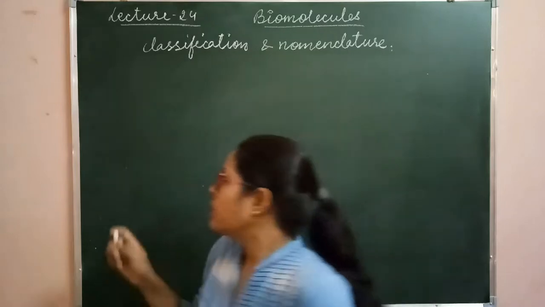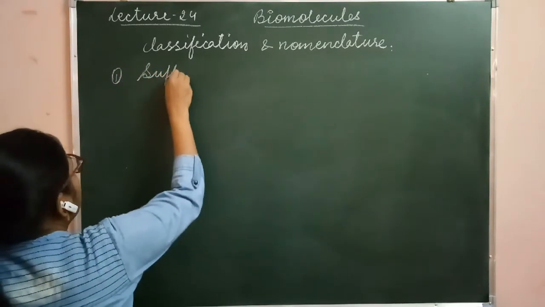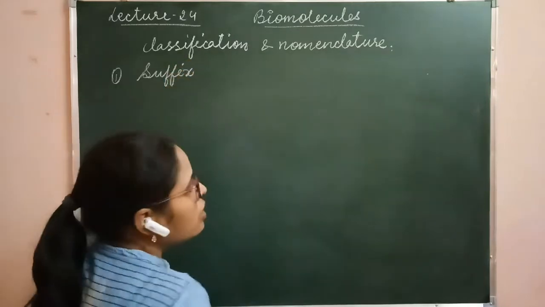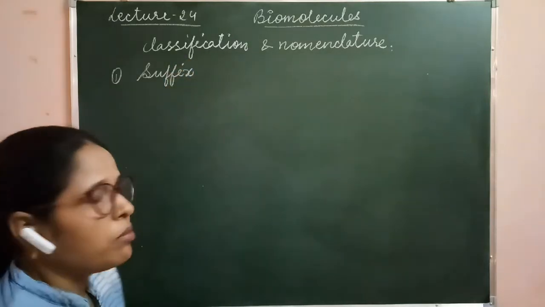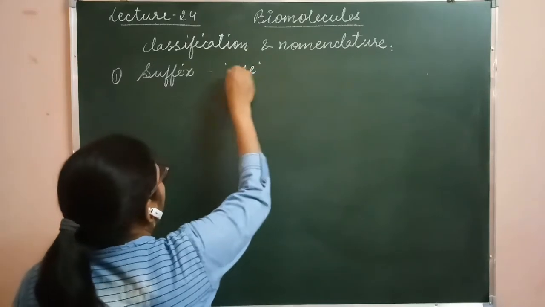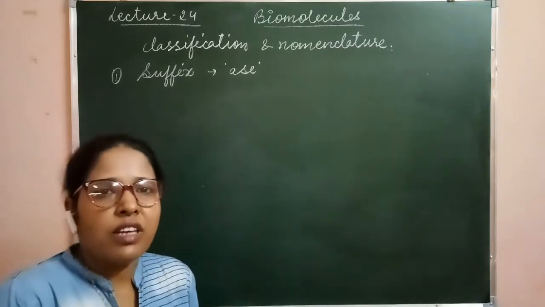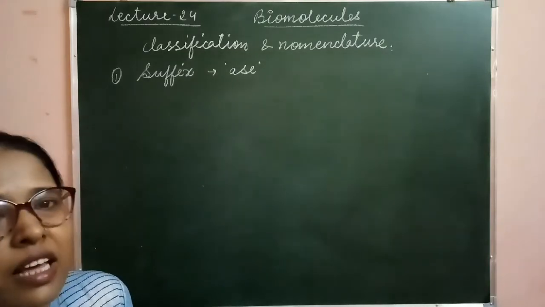In the first method, a suffix is used after the name of the enzyme, and the suffix is the ase suffix. All the compounds which have the ase suffix are considered as enzymes.